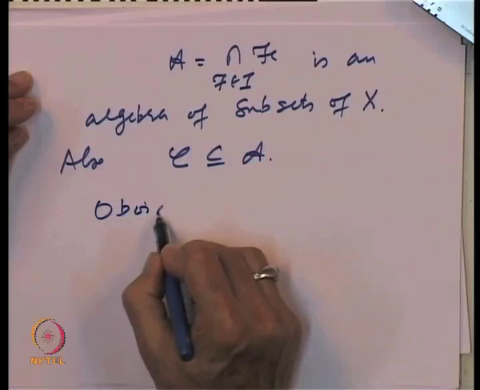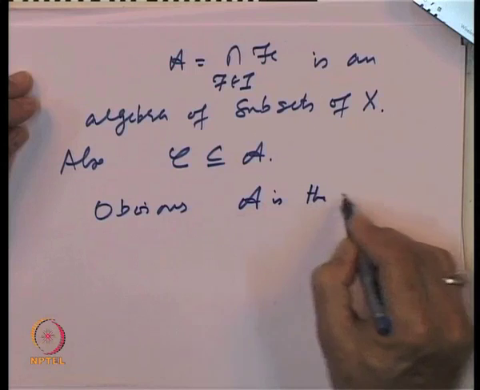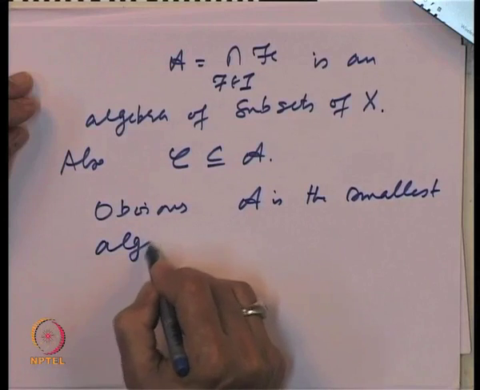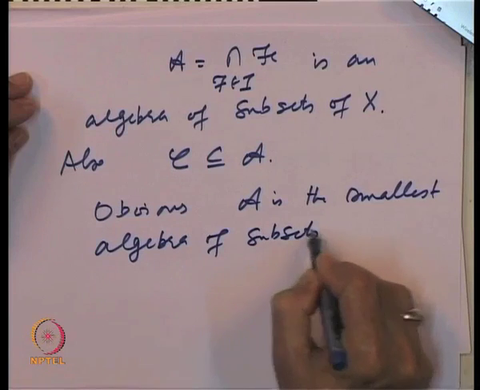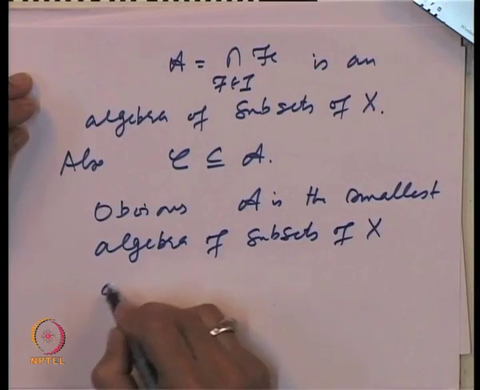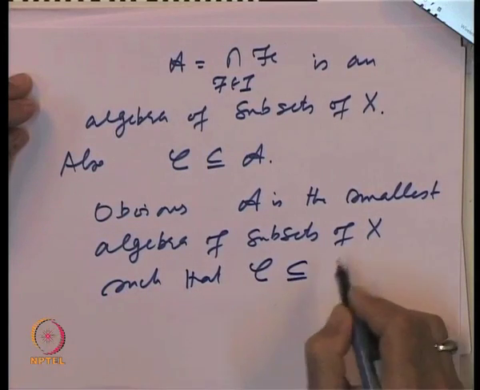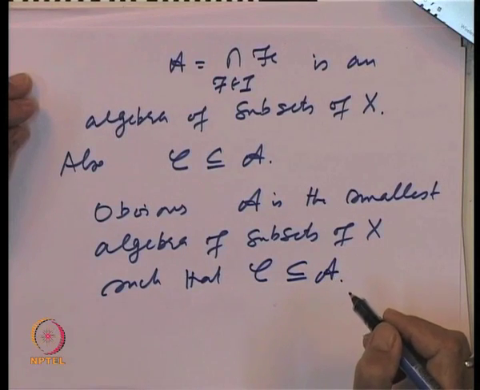So, the obvious property, namely A is the smallest algebra of subsets of X such that C is inside A. What do we mean by that?